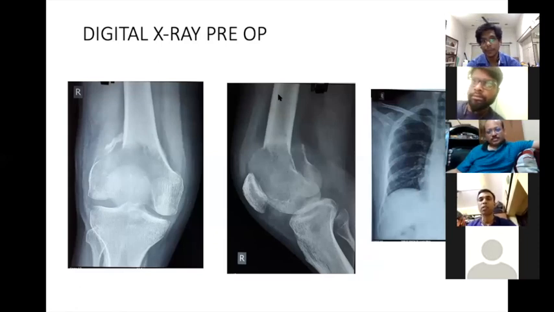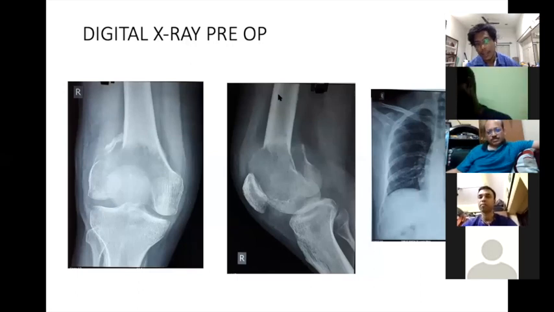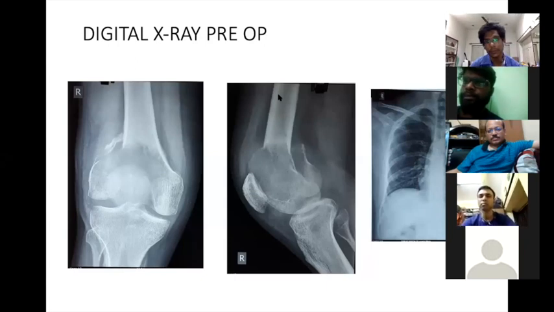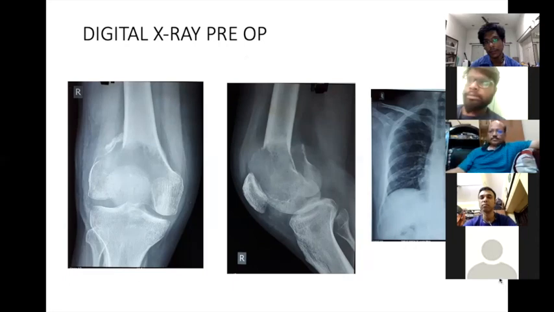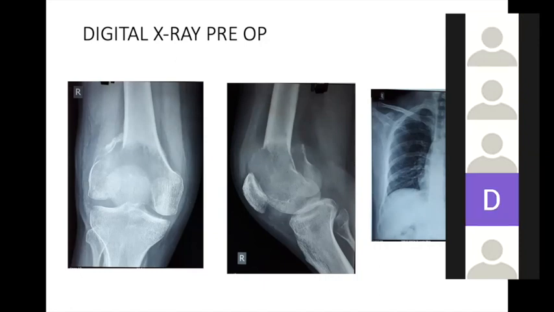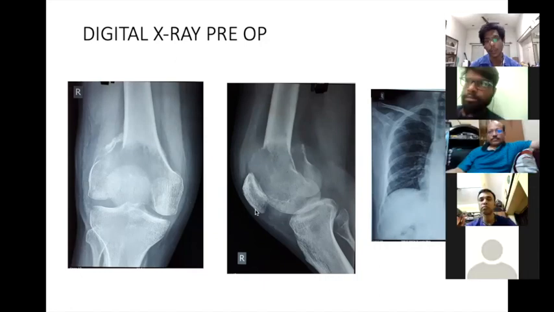So, my plan is a limb salvage, maybe with a modular prosthesis or arthrodesis. There's a question from the floor: can denosumab be tried in such cases? Yes, for giant cell tumor before pathological fracture, if it is found in Campanacci grade 1 and 2, denosumab is a valid method of treatment to reduce the tumor size. But once it goes to the pathological fracture stage, there is no role for it as an adjuvant, and it is not a curative treatment.